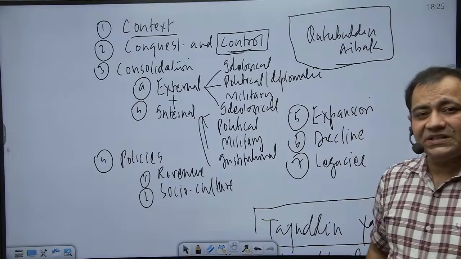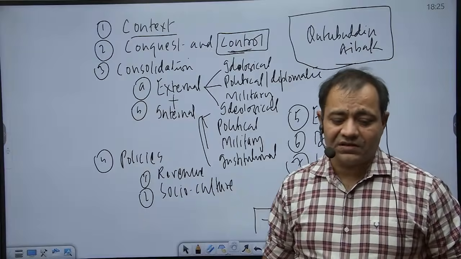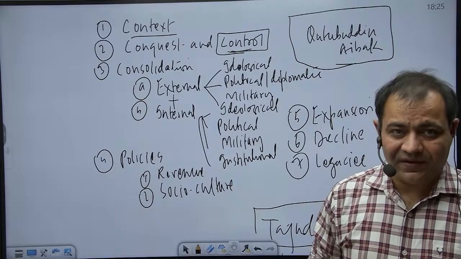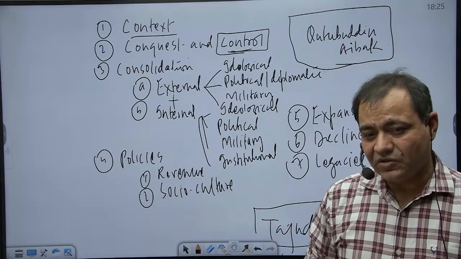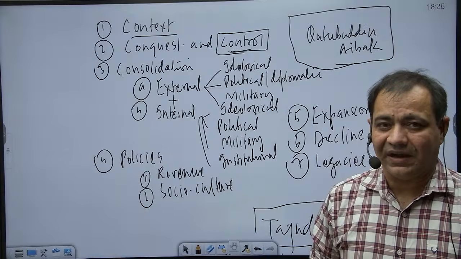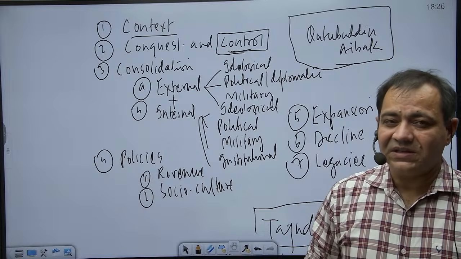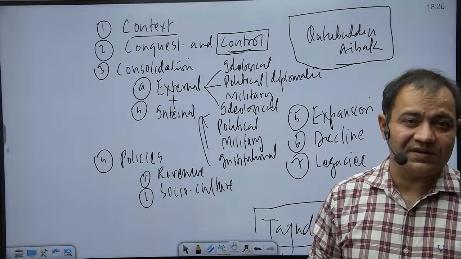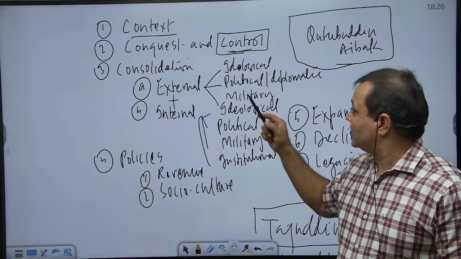Since he had been a slave officer, according to the Central Asian and West Asian tradition, a slave officer was not entitled to become sultan. And since he had that kind of intention, as part of the consolidation of his moral and ideological position on the throne of the Delhi Sultanate, he secured his liberty from slavery from a distant relative of Muhammad Ghori. So, attainment of freedom from slavery was part of ideological consolidation. See, this way we are not going to miss any important point.